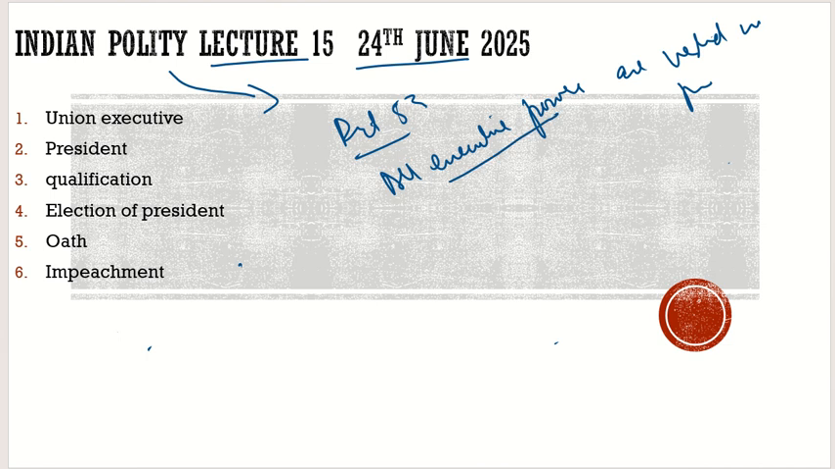So what does it mean? It shows the importance of the president. By reading this Article 53, we can understand how important he is. And in the last class I told you one thing, that what is this executive power. Then we ended the class. Now here we are going to discuss what this executive power is first.